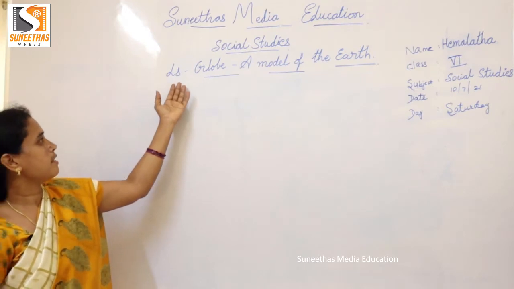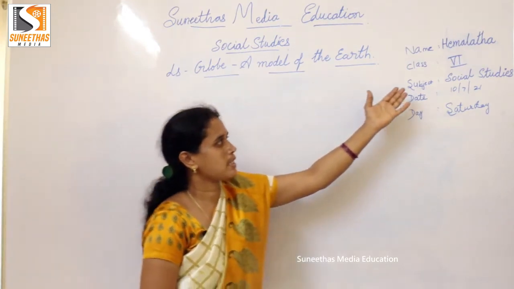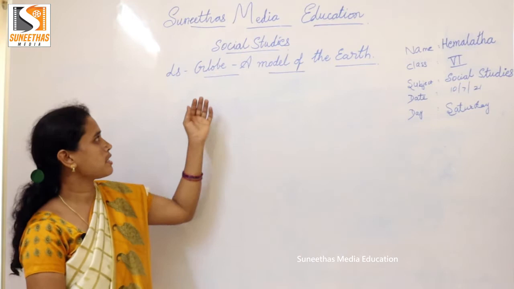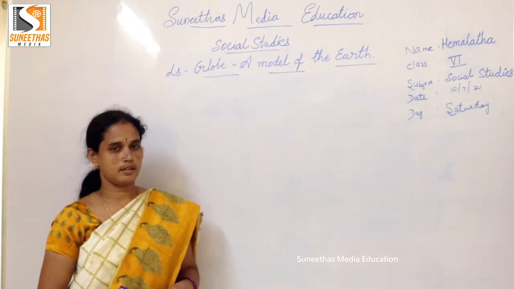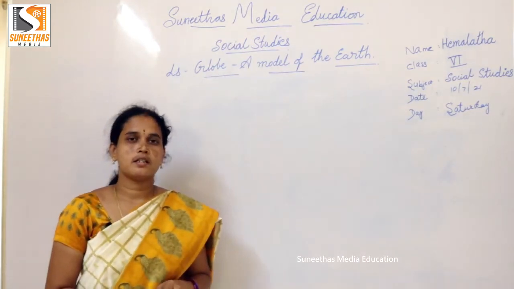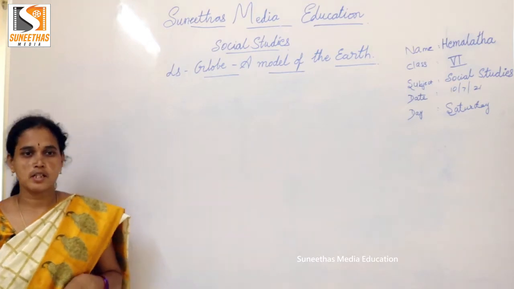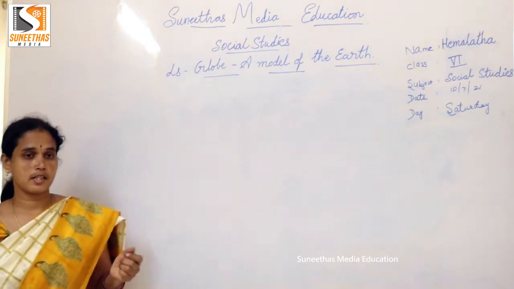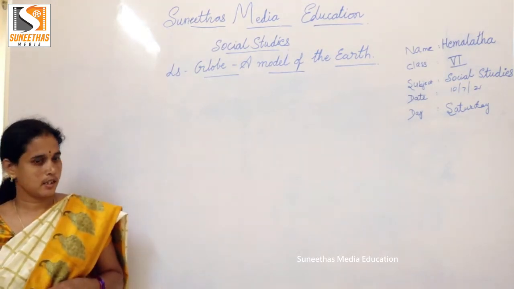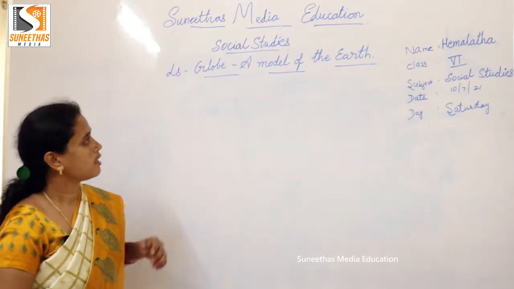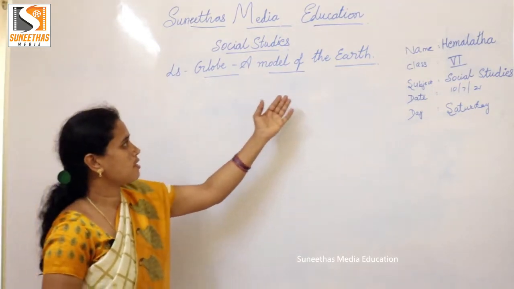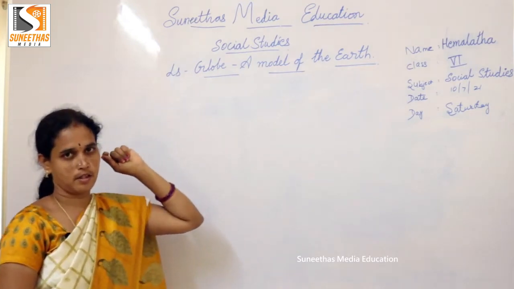I am taking the 6th class, and the lesson name is the globe, a model of the Earth. As we know, Earth is the third planet in our solar system, right? There are 8 planets in our solar system. In that, Earth is the third planet.